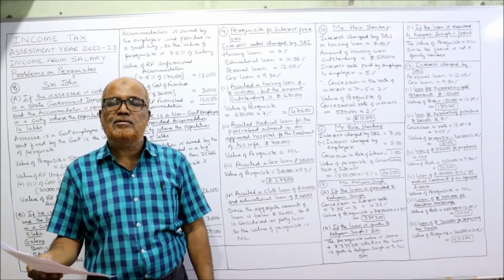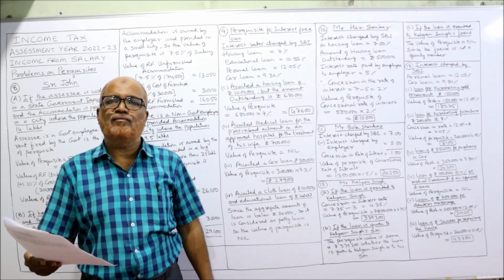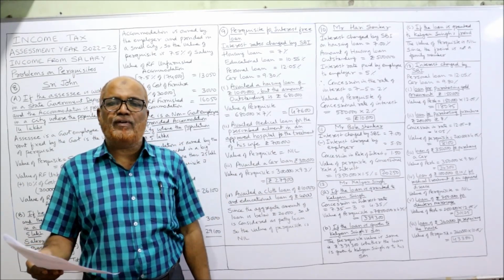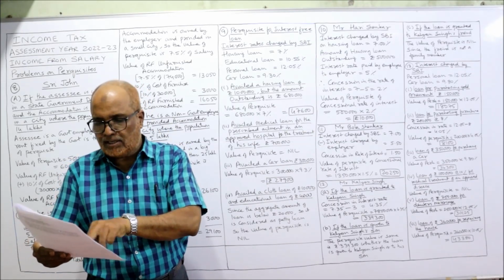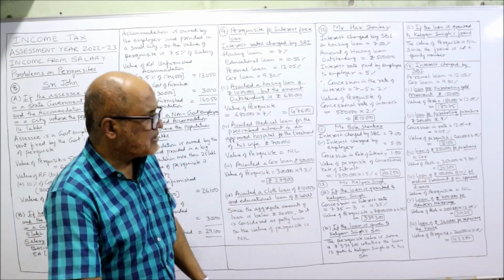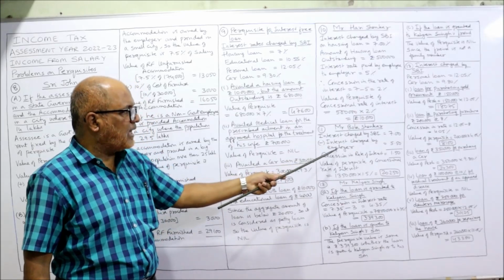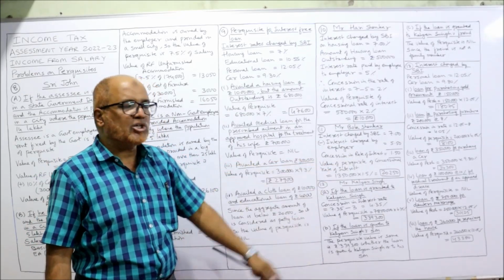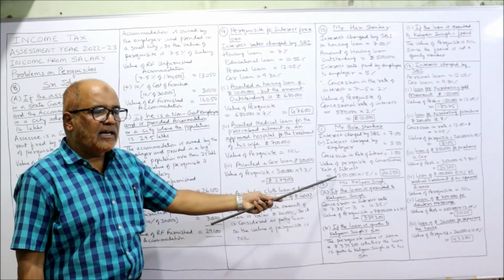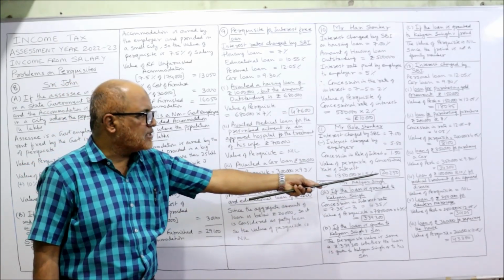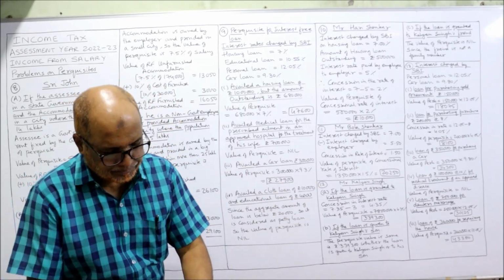Again concessional rate. SBI rate 7%, whereas employer has charged 5.5%. So 7 minus 5.5, that is the concession he is getting. That concessional rate we have to apply on 13,50,000. We'll get the value of the perquisite. So Mr. Bola Shankar, interest charged by SBI 7%, interest charged by employer 5.5. So concession is 1.5%. So value of the perquisite is 13,50,000 into 1.5%, 20,250. That's it. Next one, 12th one.